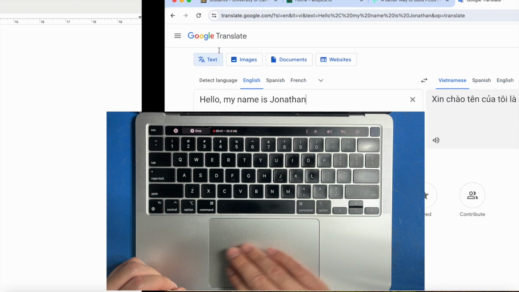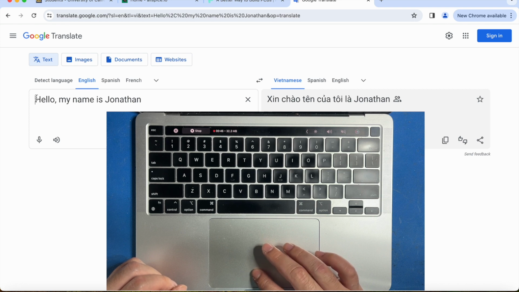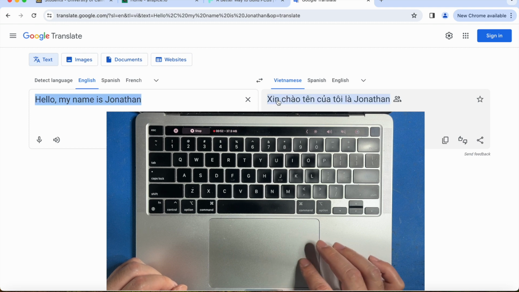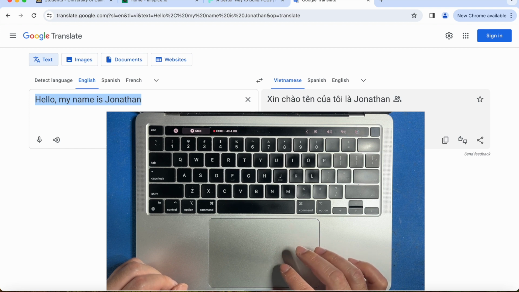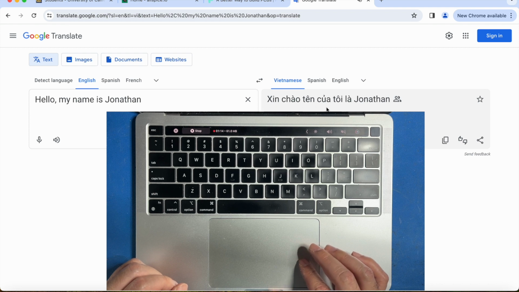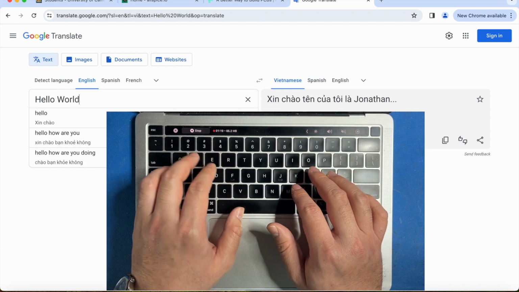And so I have both a text edit window open, and if you do take the mouse pad over here and swipe right, I have a Google Translate page open, and I've already pre-filled the text with "Hello, my name is Jonathan." And on the right, in Tiếng Việt, in Vietnamese, it says "Xin chào, tên của tôi là Jonathan." And we could even have a listen here. Xin chào, tên của tôi là Jonathan. That is my name.